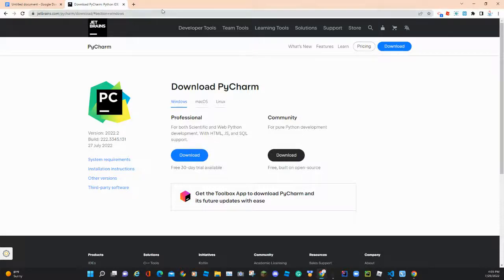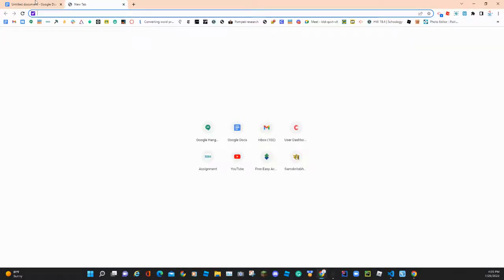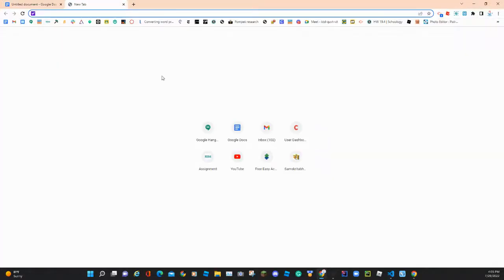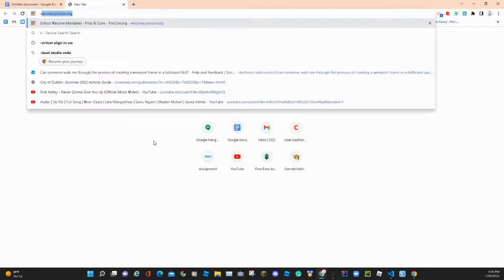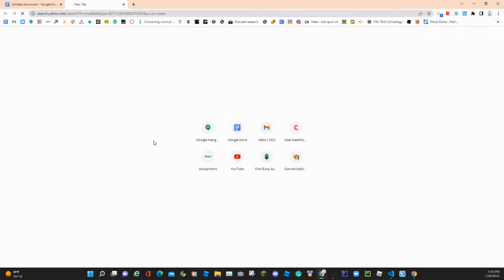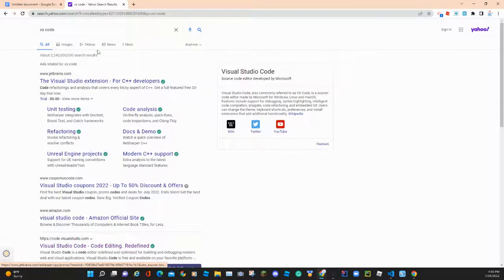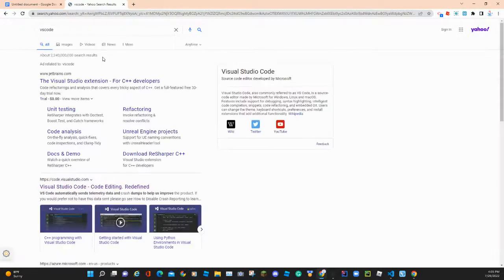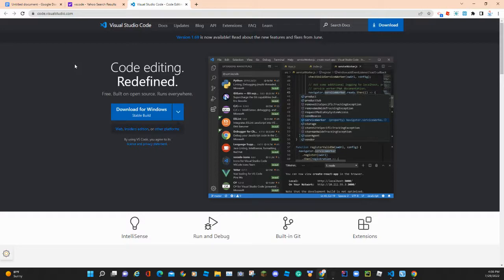Anyways, now let's look into text editors, which we're using for HTML, CSS, and JavaScript. The one I'm going to be using is called VS Code, Visual Studio Code. It's called code.visualstudio.com, and you can just download it for Windows.